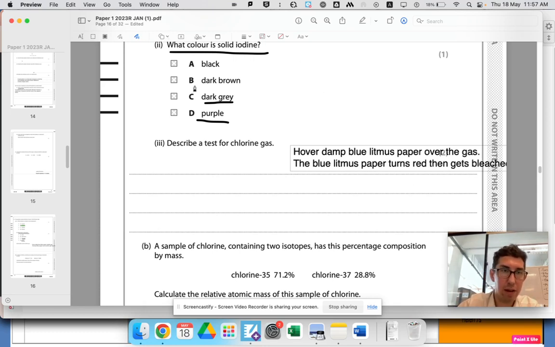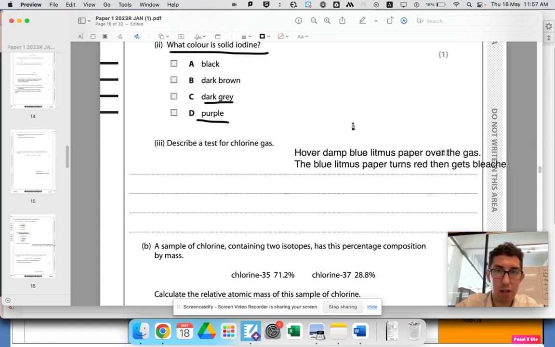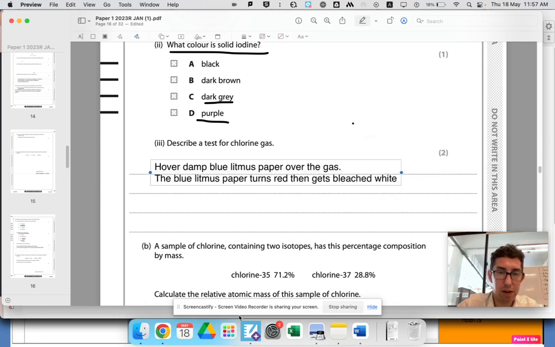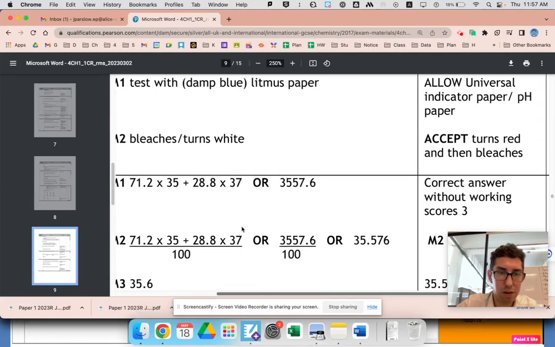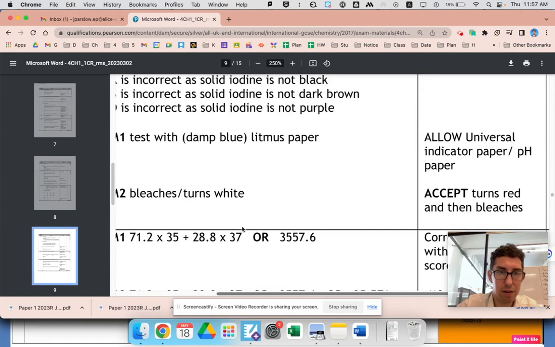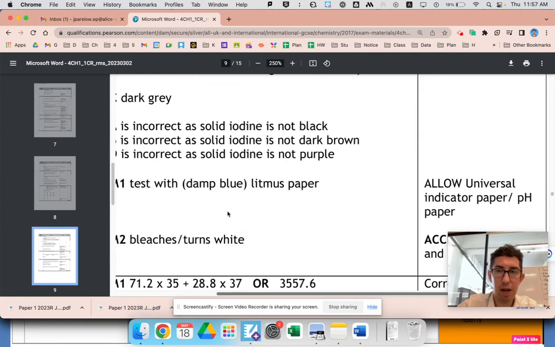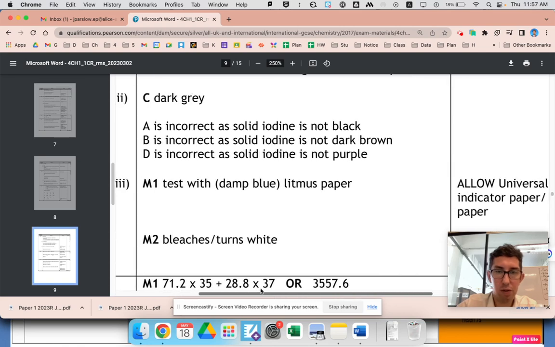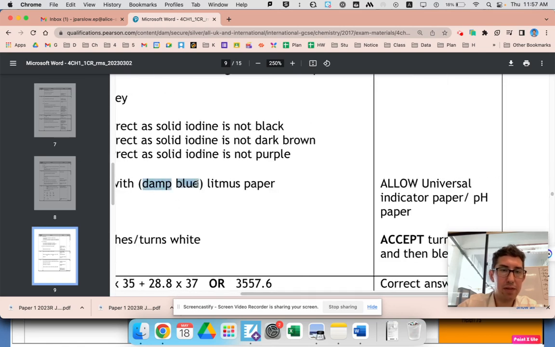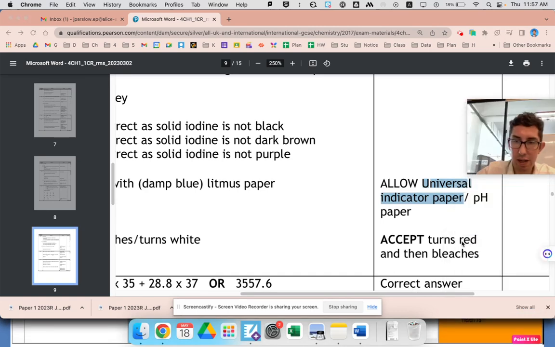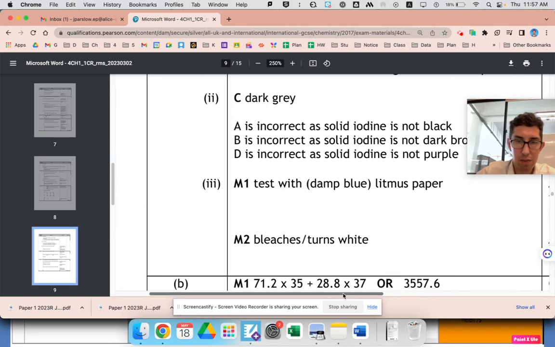I wonder if you need to say all that. Let's see if you actually need to say how they're bleached as well. I feel like you do. Yes, you do. So you need to say test with damp blue litmus paper, although that is in brackets. If it's in brackets, you don't need it. So actually just test with litmus paper is allowed, or universal indicator paper will work.